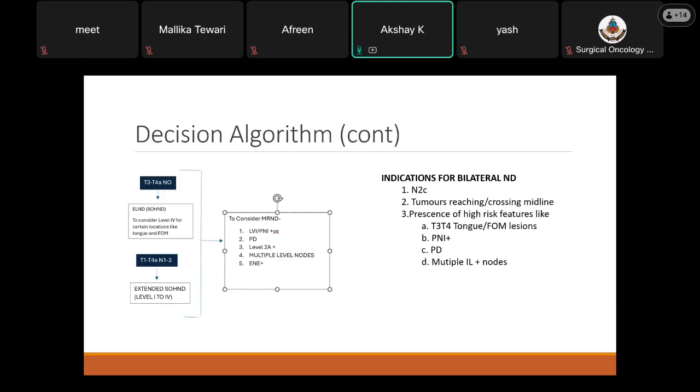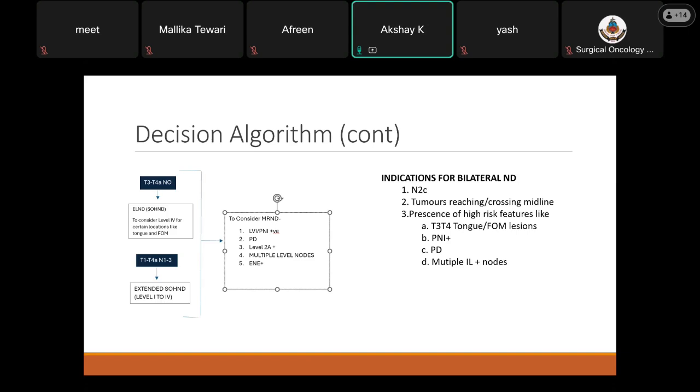For T3, T4A, N0 lesions, elective lymph node dissection, supraomohyoid neck dissection, to consider level 4 for certain locations like tongue or floor of mouth. In case of T1 to T4A, N1 to N3 lesions, extended supraomohyoid, level 1 to 4, should be included. We need to consider MRND in case of LVI, PNI positivity, poor differentiation, level 2A positive, multiple level nodes,